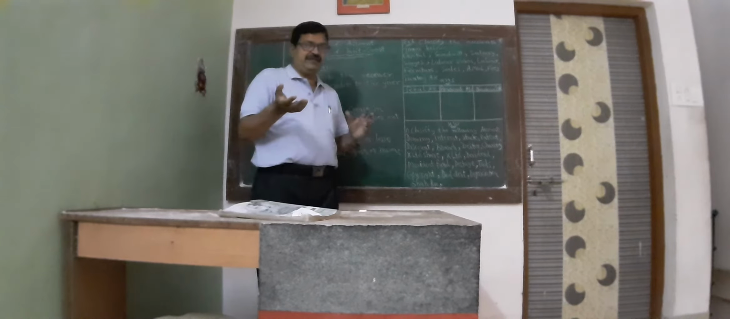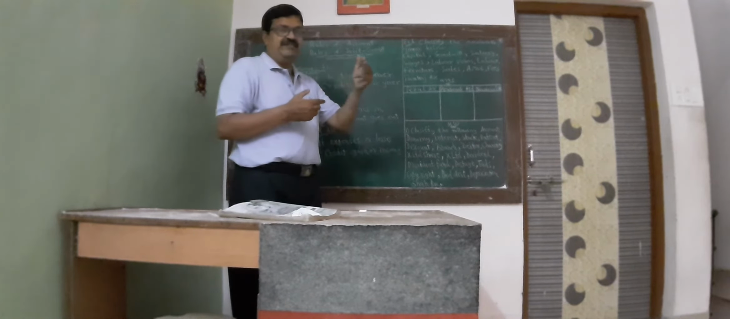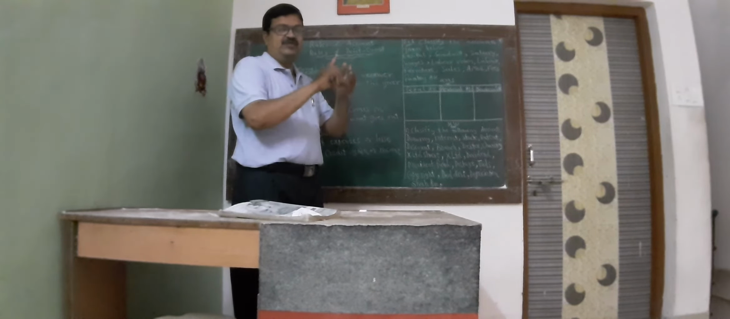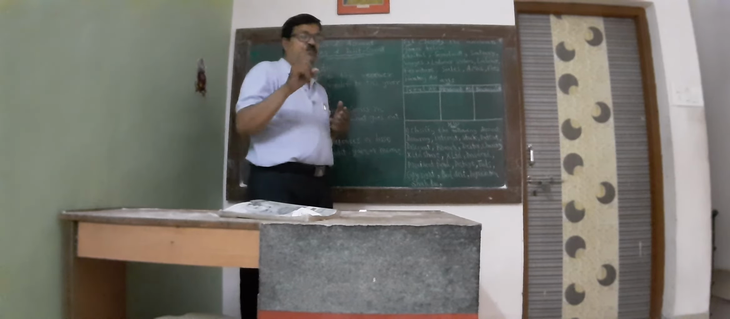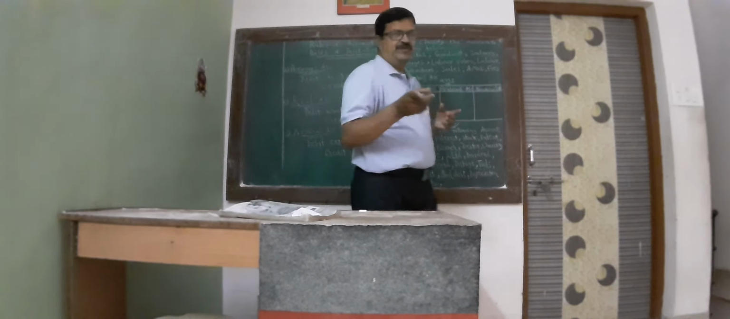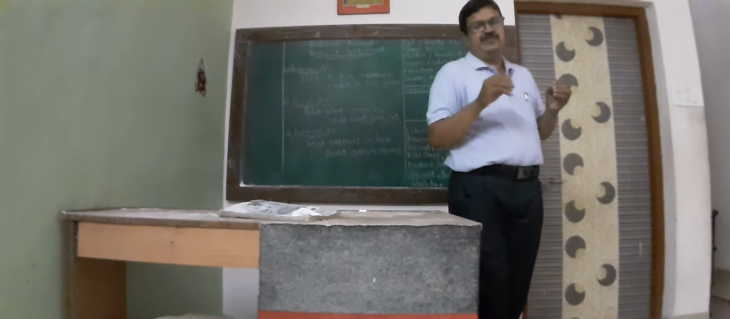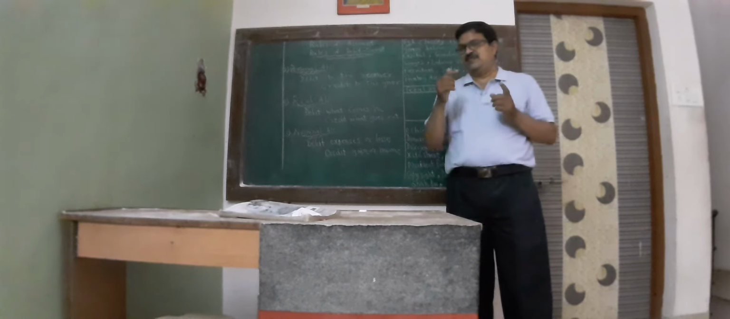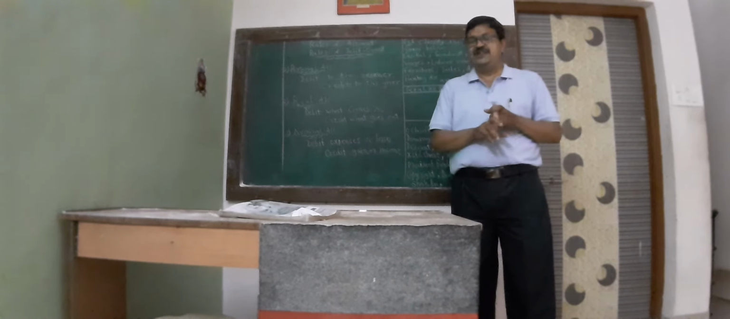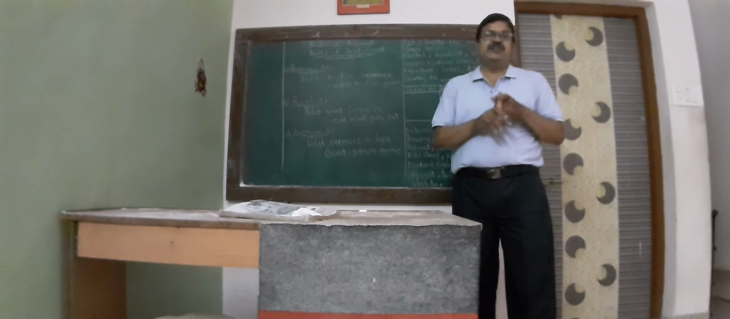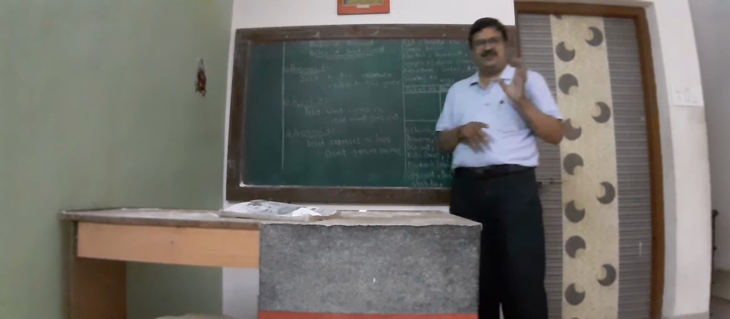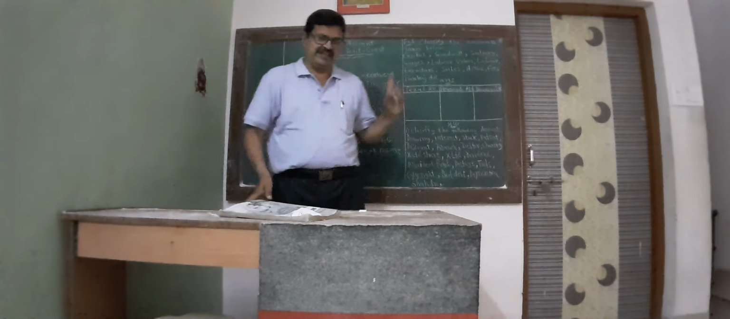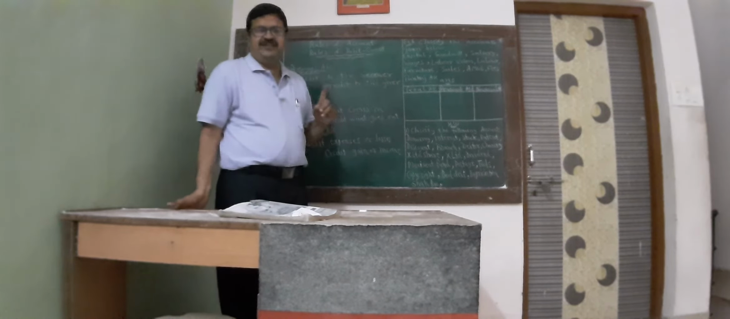Credit the giver means, friends, whoever is the giver, the giver's account is always credited. For example, goods of 5,000 purchased from Nishu. The goods come in, but the giver of these goods was Nishu. So Nishu account is always credited. So friends, once again, debit the receiver, credit the giver.